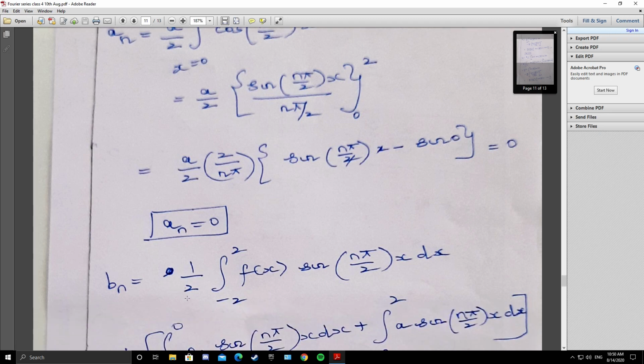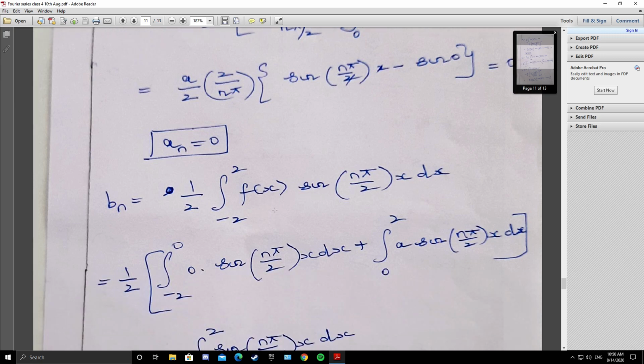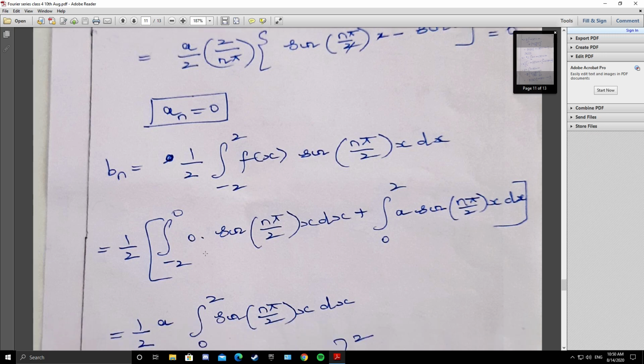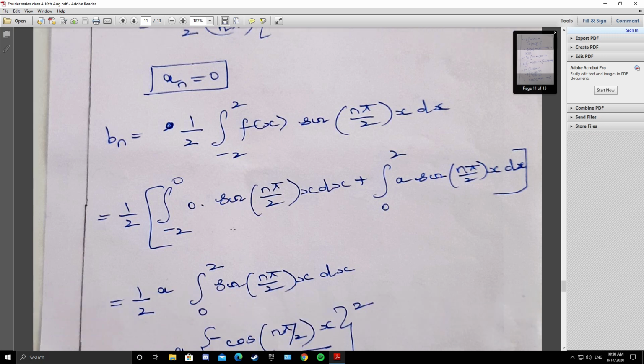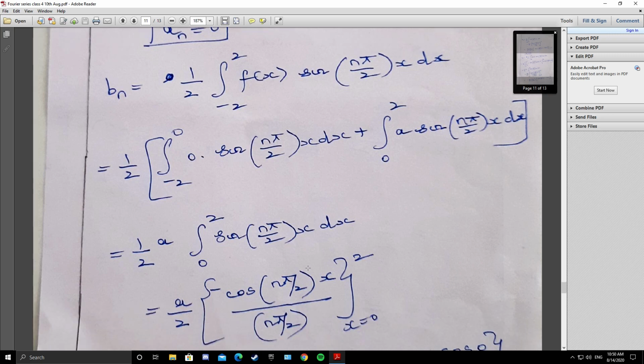b n is 1 by 2 integral minus 2 to 2 f of x sin of n pi by 2 x dx. So f of x is 0 for x from minus 2 to 0. f of x is a for x from 0 to 2. So the first integral is 0. So the second one is a by 2 integral 0 to 2 sine of n pi by 2 x dx, integral of sine is minus cos.